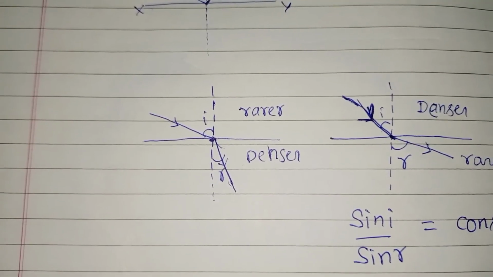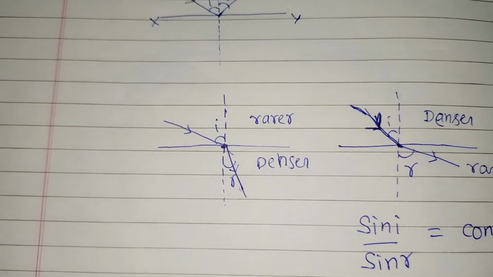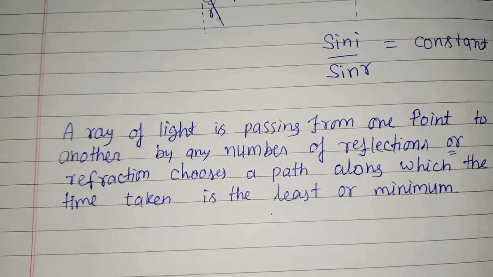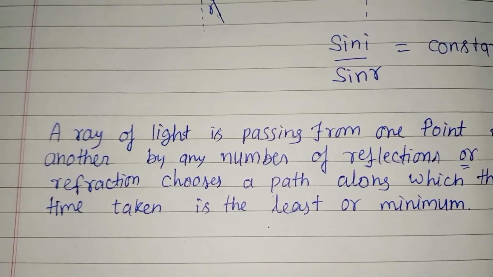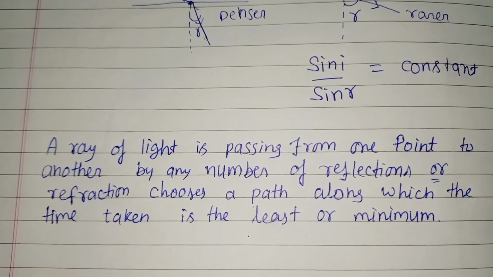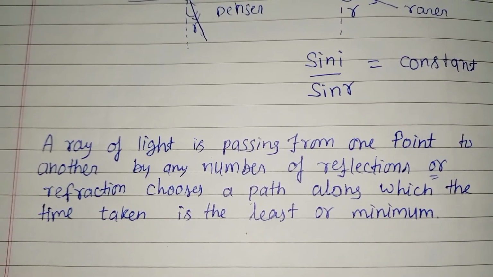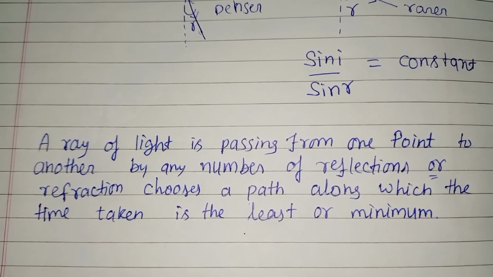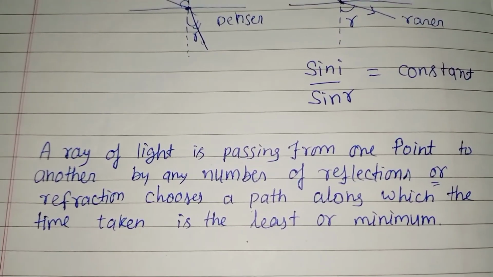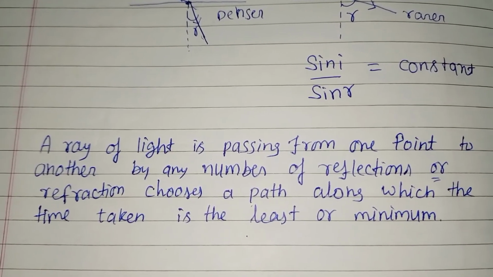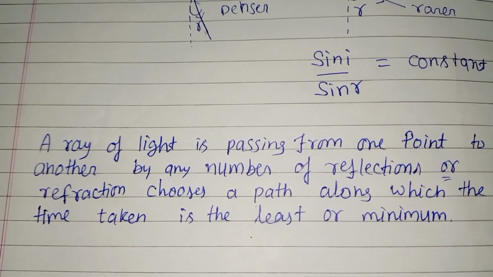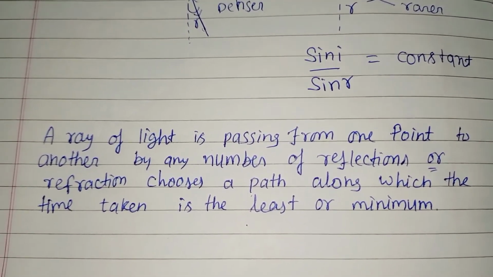Fermat principle is the single principle that explains all these three laws. There are also two statements of the Fermat principle. So here is the first statement. You can note it down in your copy if you want. A ray of light passing from one point to another by any number of reflections or refractions chooses a path along which the time taken is the least or minimum. Means the ray of light always chooses a path which is minimum from one point to another during any number of reflections or refractions. Very simple language, I think you can easily understand.